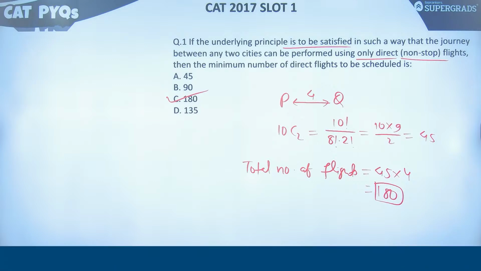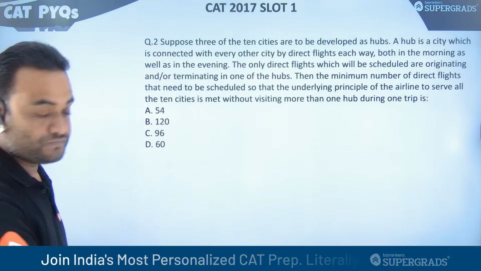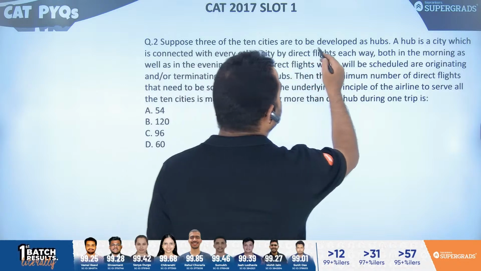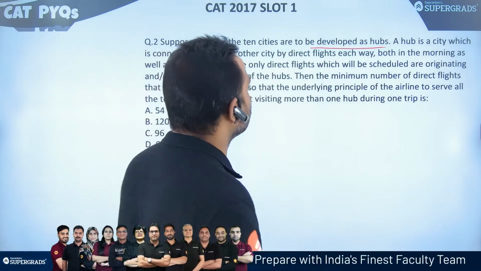Okay. चलो नेक्स्ट क्वेश्चन की तरफ चलते हैं. Question number 2. Suppose 3 of the 10 cities are to be developed as hubs. Okay. Out of 10, 3 are developed as hubs.